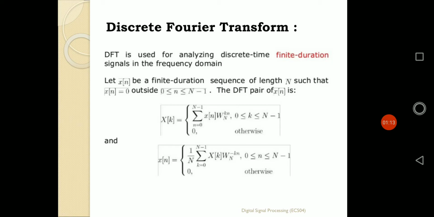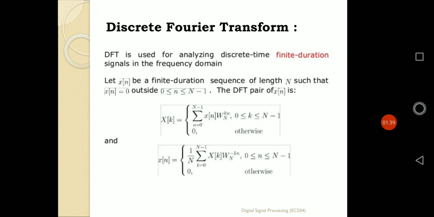Whenever the transformation is taken, the frequency spectrum will be continuous with respect to omega. But for the discrete Fourier transformation, the spectrum of the discrete time sequence will be defined in a discrete type.